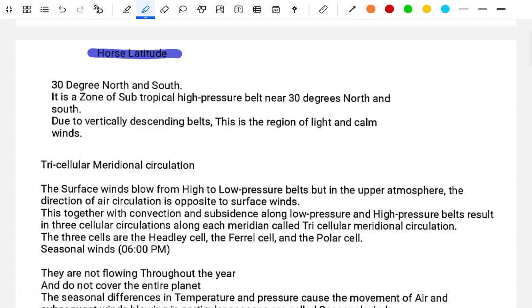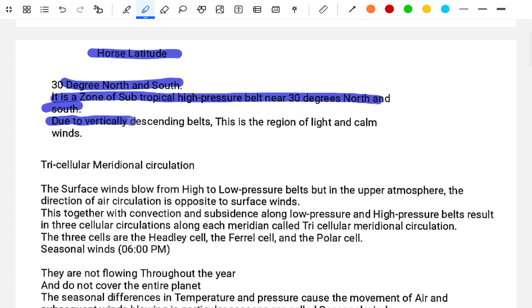Horse latitudes, 30 degrees north and south. It is the zone of the subtropical high pressure belt near 30 degrees north and south. Due to the vertically descending air, this is the reason for the light and calm wind.